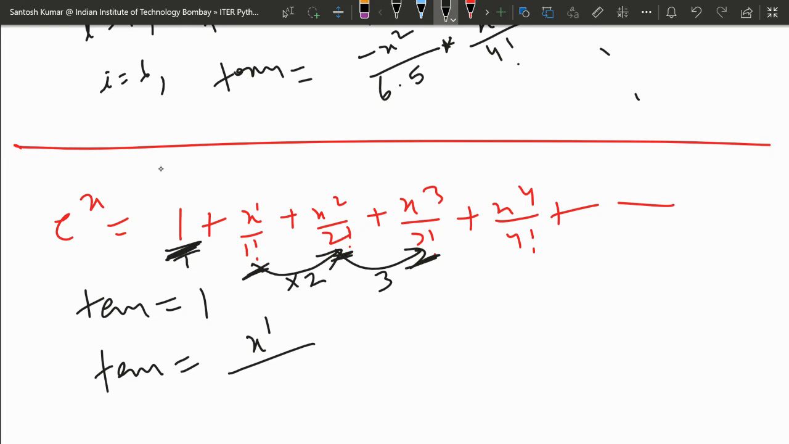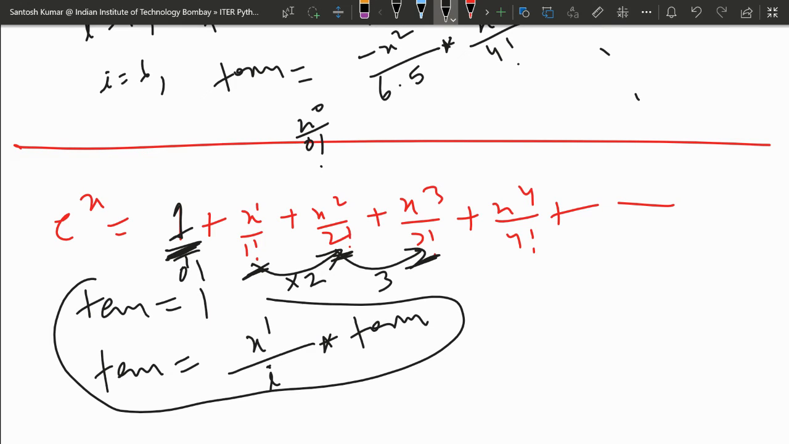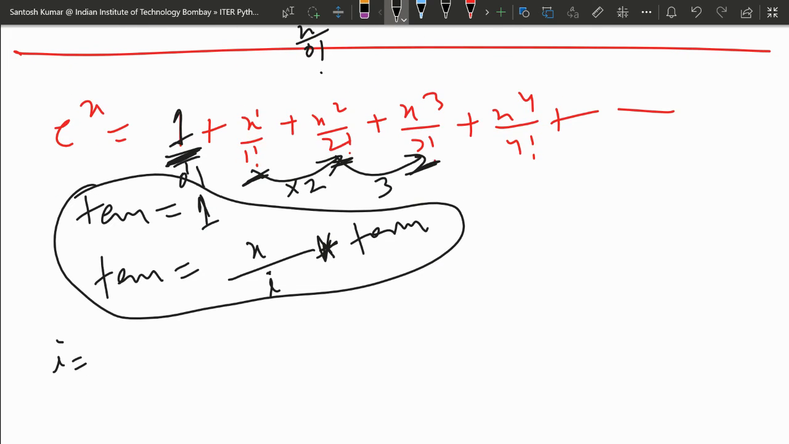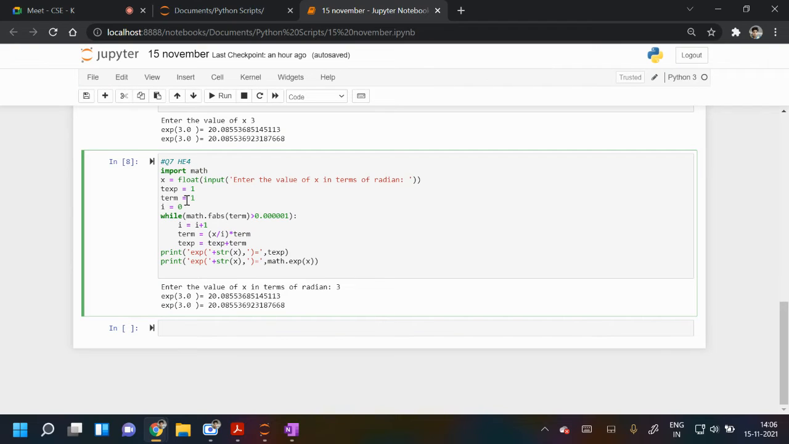So what you do, multiply by I. Here it is 0 factorial. If you see, the first term is 1, and 1 is nothing but x raised to the power 0 upon 0 factorial. So term is initialized with 1, and now it is being updated by multiplying by x raised to the power 1, means x upon I. So what will happen when I is equal to, here I have started I is equal to 0.